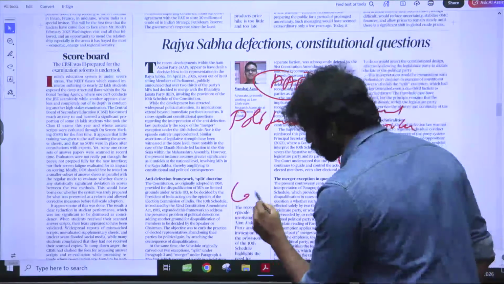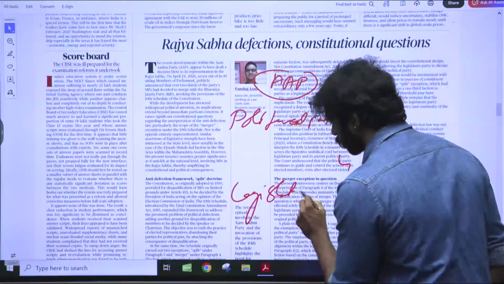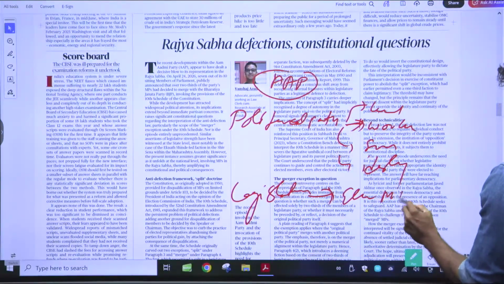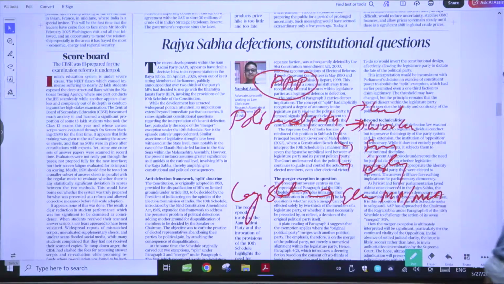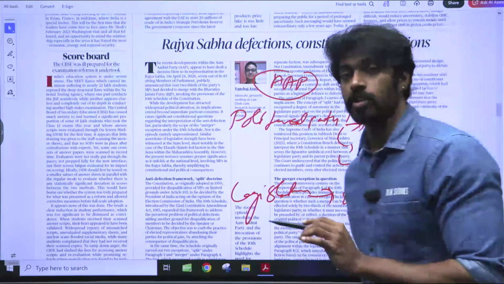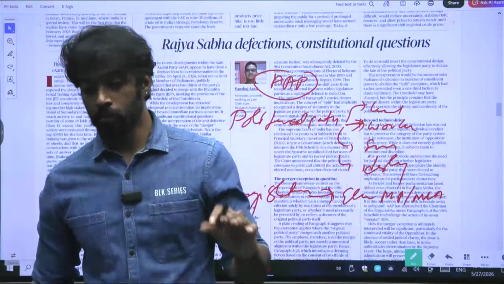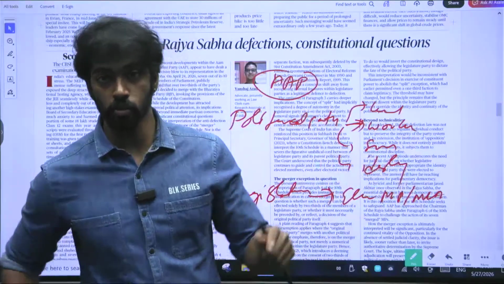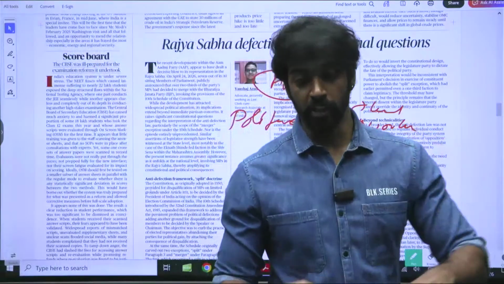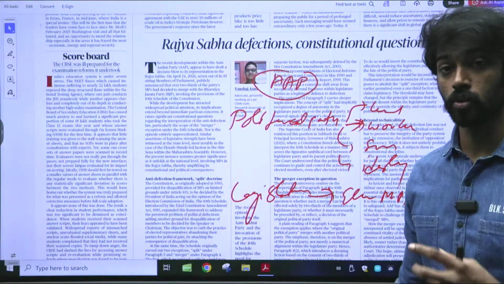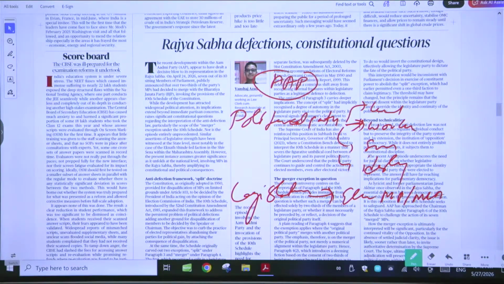Whereas the legislature party is only the elected members, meaning that elected MLAs and MPs together form a legislature party. As the legislature, they are called the legislature party. Whereas a political party is holistic. It includes the leaders, the MLAs, MPs, party workers, symbols, ideologies, everything linked to the political party.